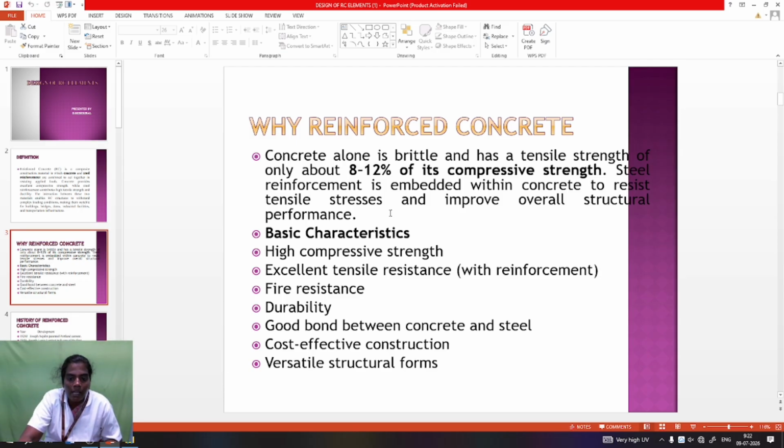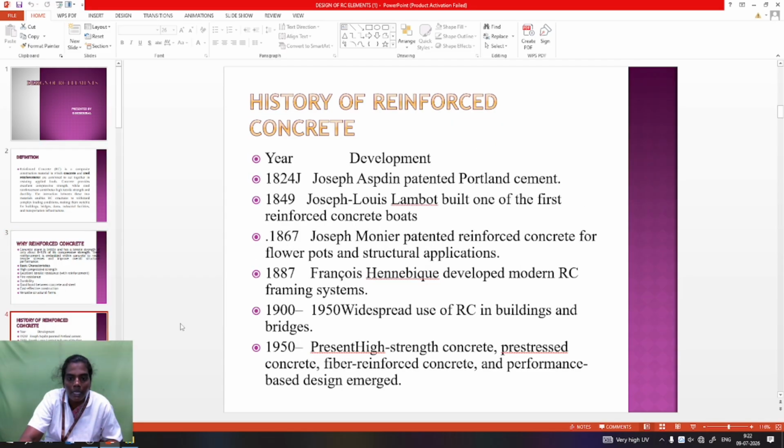The basic RCC characteristics are high compressive strength and excellent tensile strength, fire resistance, durability, and good bond between concrete and steel. Compared to other options, it is cost effective construction with versatile structural support. So RCC is mainly used for building structures.